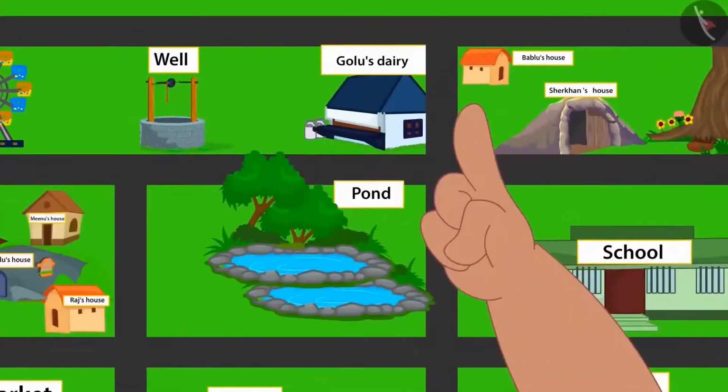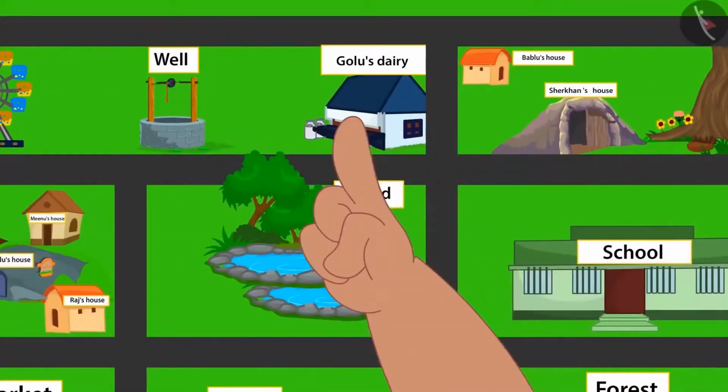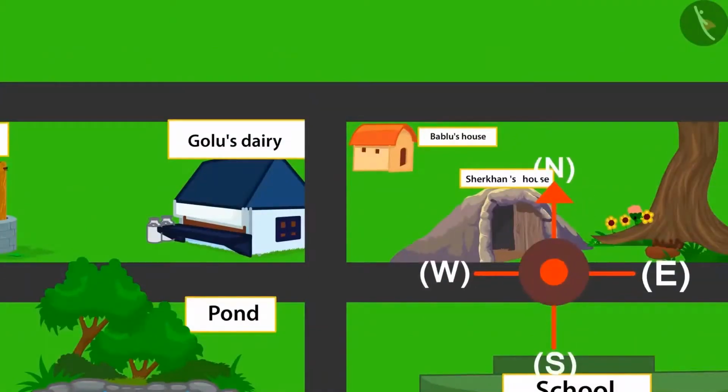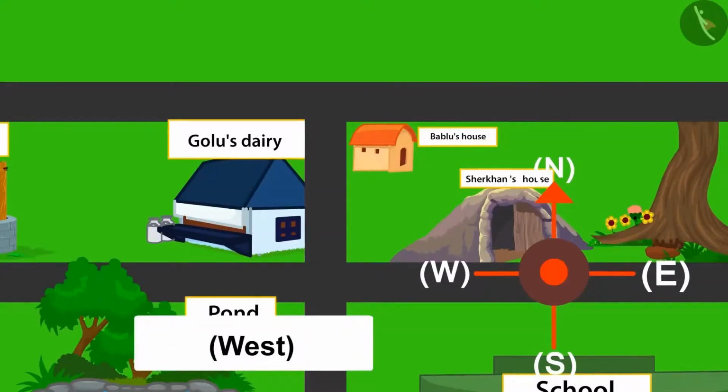So this is my house and this is Golu's dairy. If the direction towards the front of my home is north and to left would be west direction. Golu's dairy is towards the west from my home. So to go there, I will go towards west.